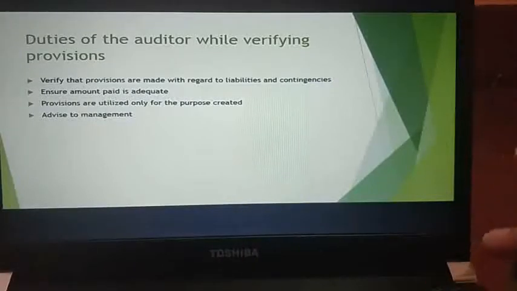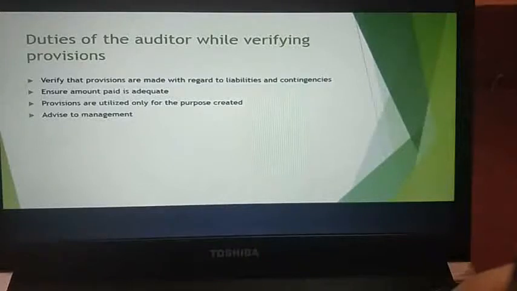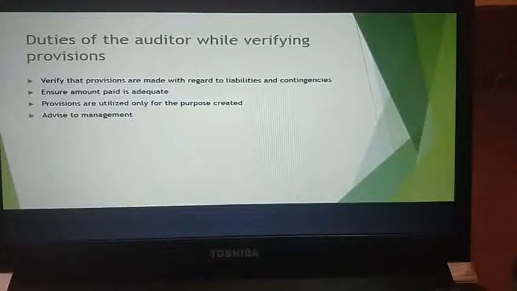And he should also examine the minutes of the meeting and the articles of association. Then he should ensure all the provisions are made by debiting the profit and loss account. He should ensure that all the provisions are given in the financial statements. Next, ensure the amount paid is adequate. He should make sure that whatever amount is there is paid adequately, and whatever the provisions are, they are utilized only for the purpose for which they were created, and he should give necessary advice to the management.